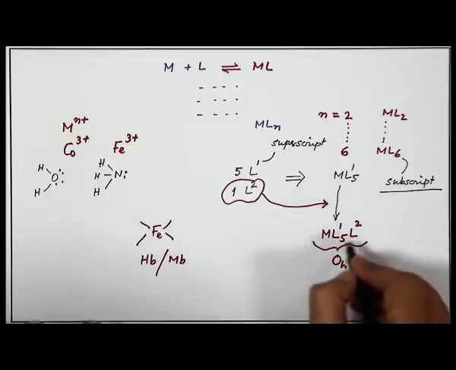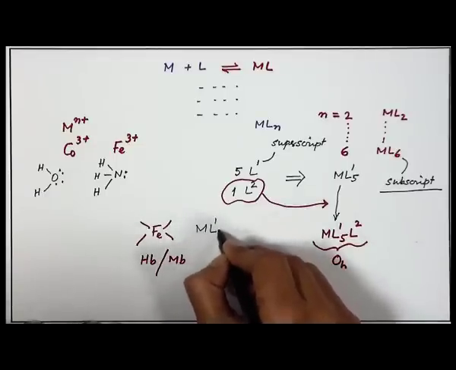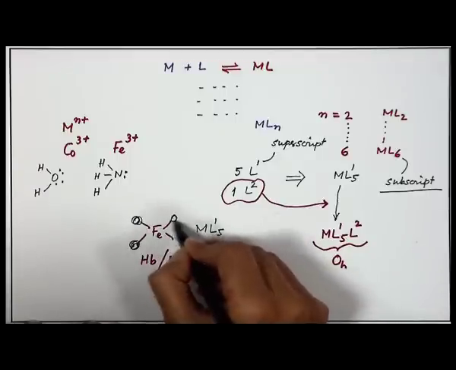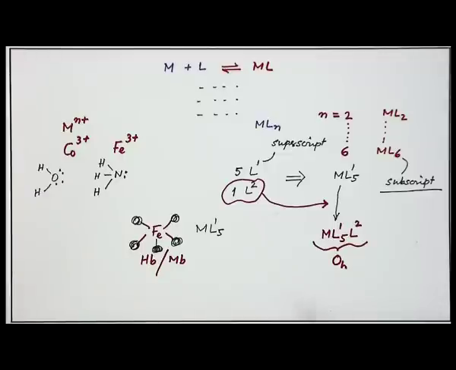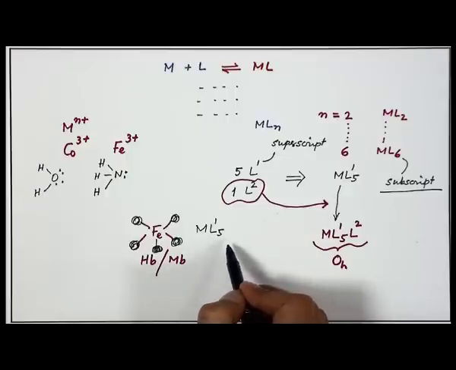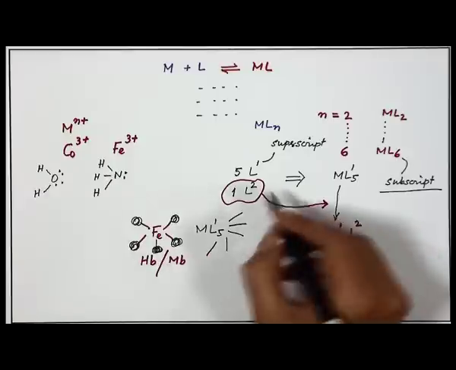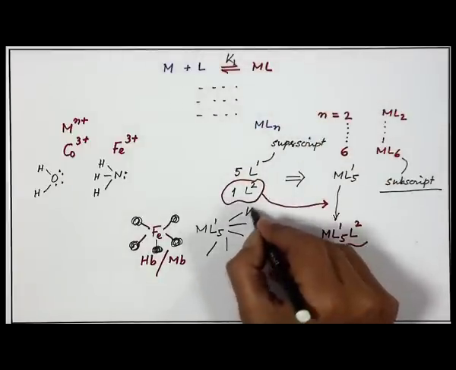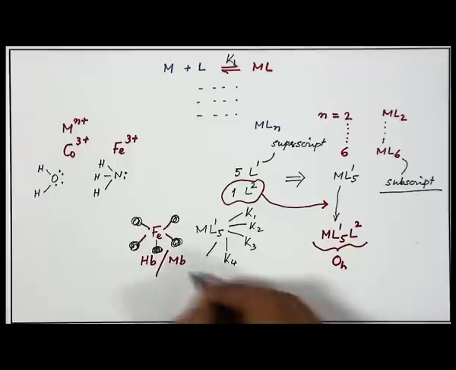So, the ML5 species is forming. So, ML1 5 is formed step by step. This is one ligand atom, this is another ligand atom, and this is another ligand atom. To reach this particular point, we have 5 steps. If we consider these 5 steps, this is the equilibrium K1. So, we can have K1, K2, K3, K4, and K5.